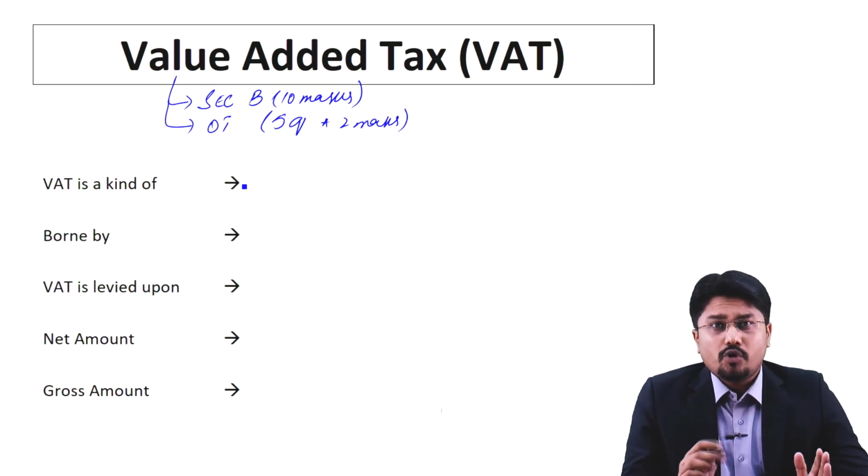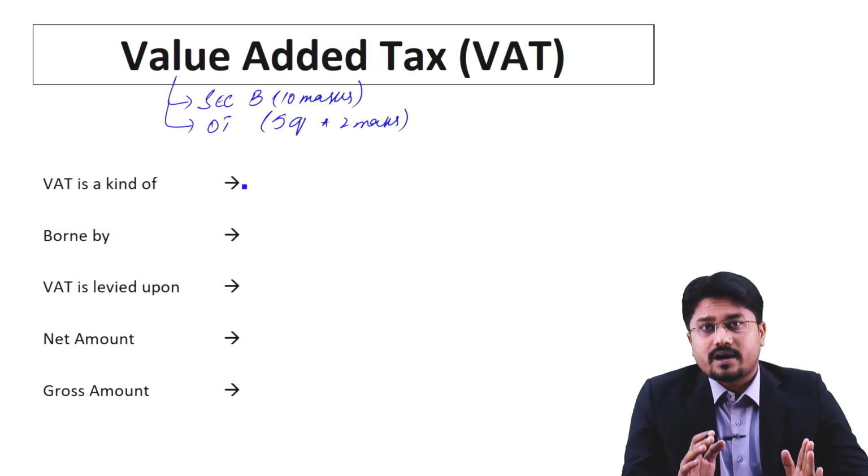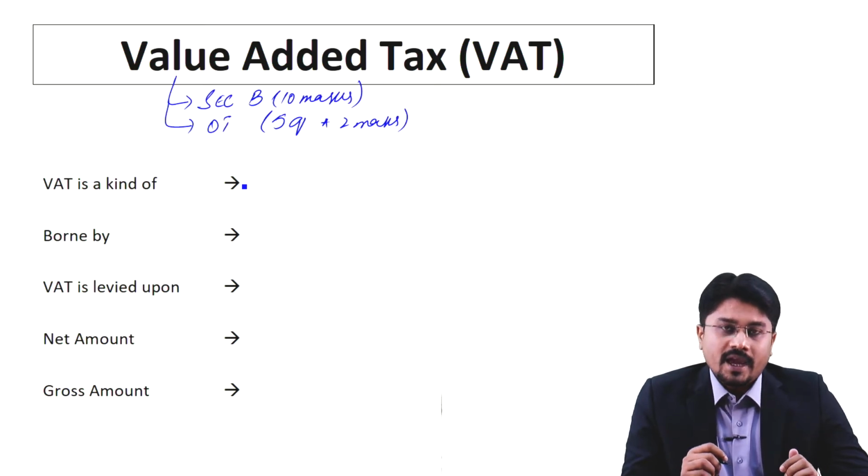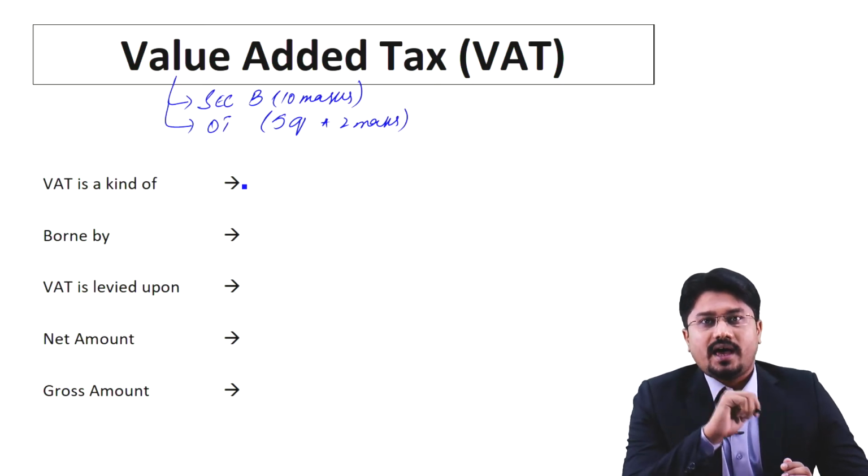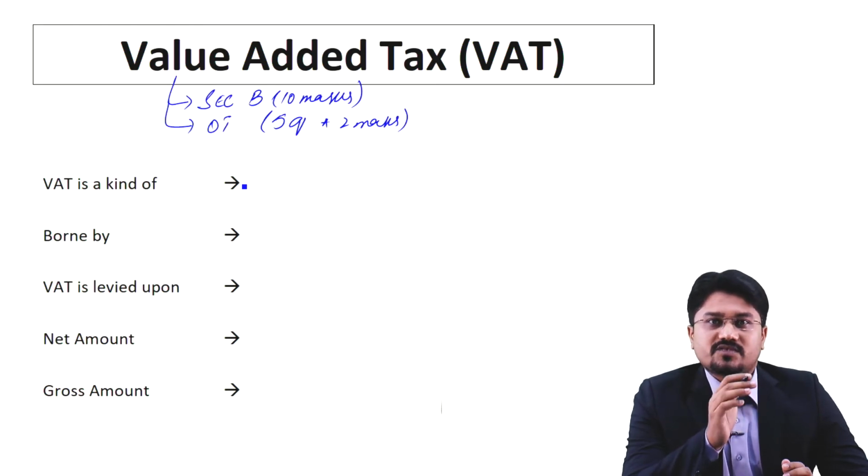We have a few basic things to discuss regarding this VAT. Keep in mind, as an individual person earns income and pays tax, that is termed as income tax, and that is a kind of a direct tax. Same case with the company. If a company earns profit, and on the company's profits, the company's total income, pays tax, that is a kind of a direct tax.